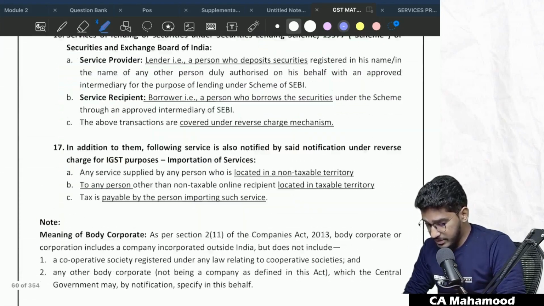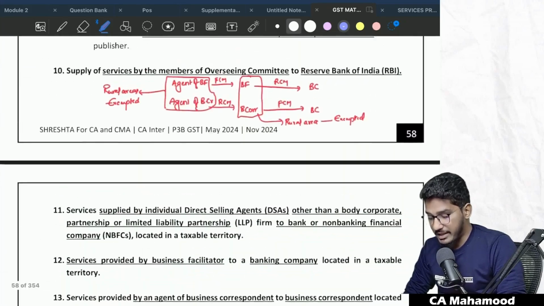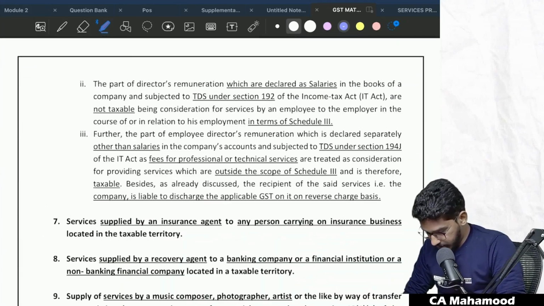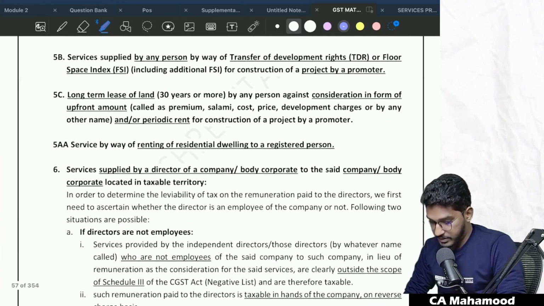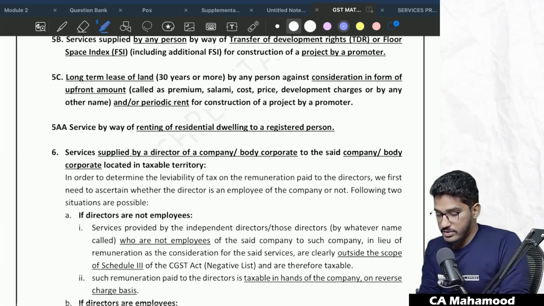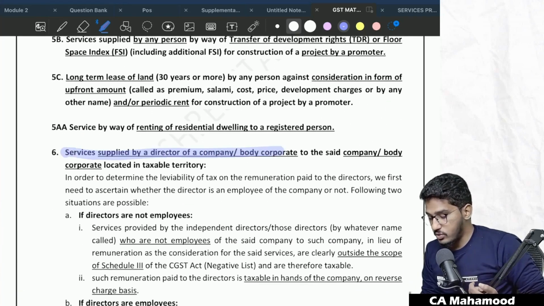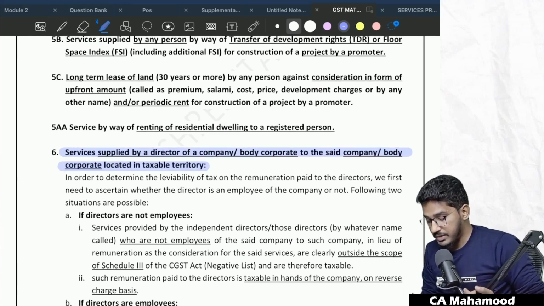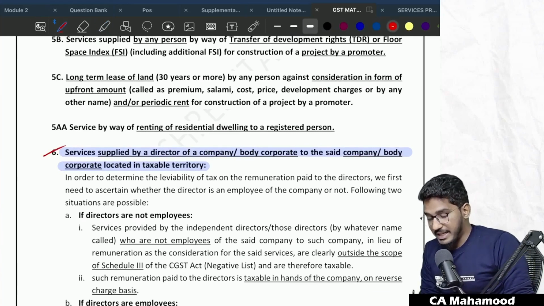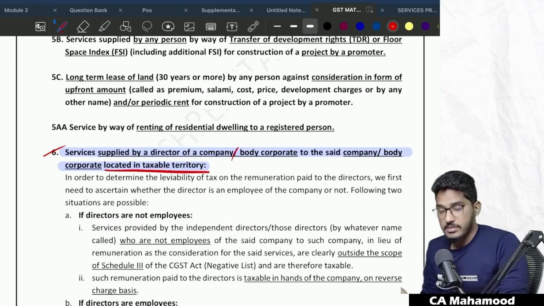One such service which has been prescribed is services provided by the director of a company. So I just wanted to take you to that. Yes, this is the main material. So this service we have covered. One of the services notified under reverse charge mechanism is services supplied by a director of a company or body corporate to the said company or body corporate located in a taxable territory.